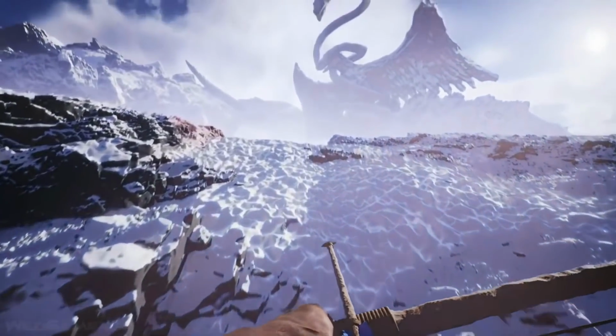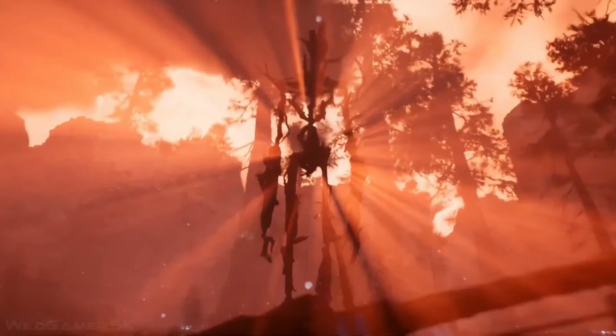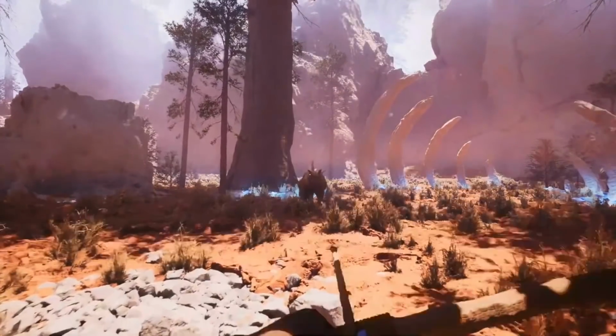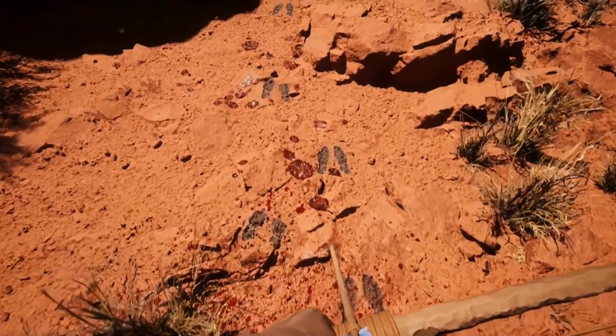From solo dev Just Perky Games, The Axis Unseen is a horror hunting simulator where you chase down folklore-inspired monsters, but be careful, they're hunting you too. Learn more about the development over on the forums and wishlist The Axis Unseen on Steam.